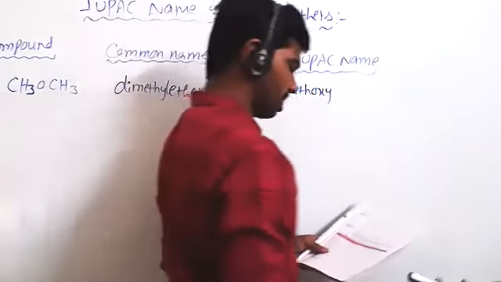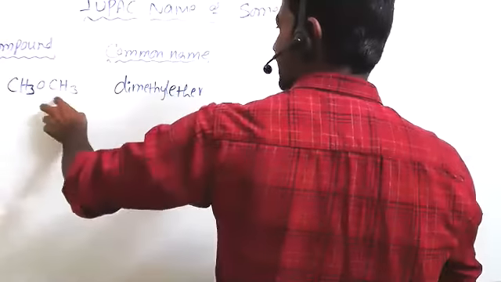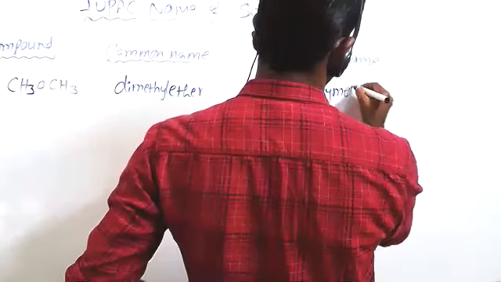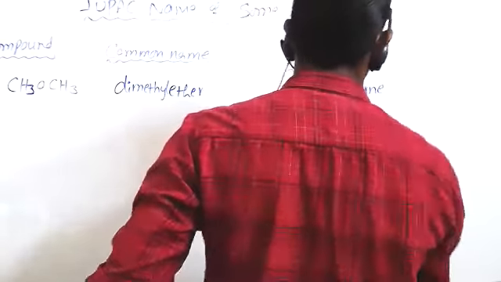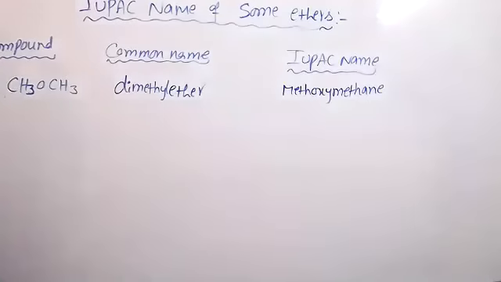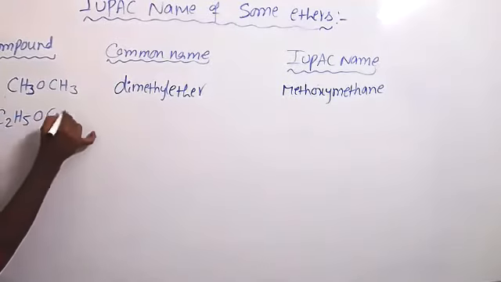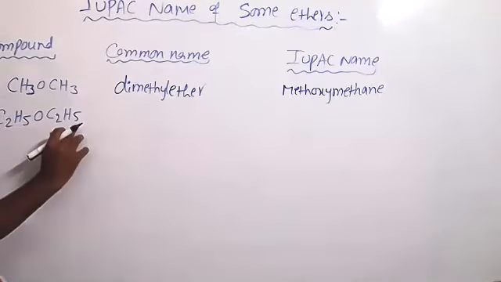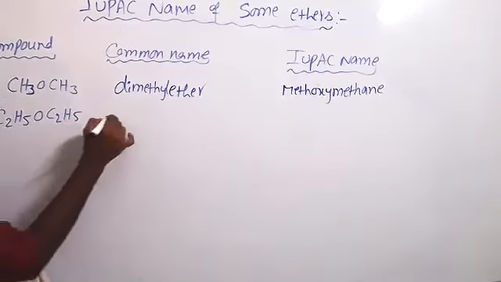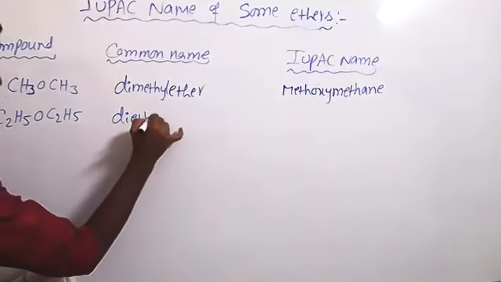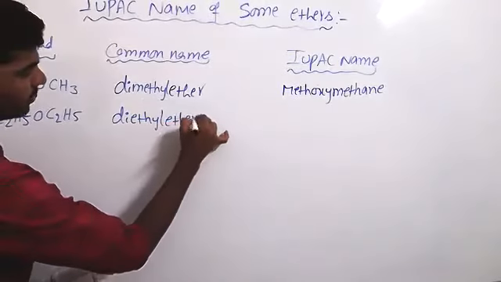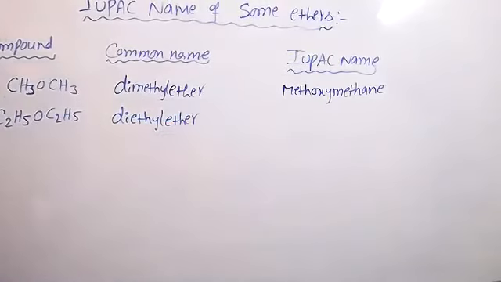Methoxy methane. We are calling it methoxy, and this part is methane. The next compound, C2H5-O-C2H5. Now this side is also ethyl, this side is also ethyl, so you can call it diethyl. The functional group is ether. So, diethyl ether.